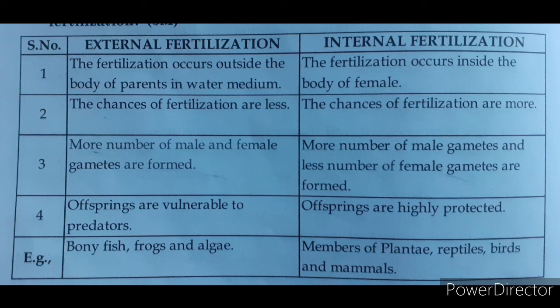Fourth point is important: offspring are vulnerable to predators in external fertilization. They are afraid of the prey organisms. Offspring are highly protected in internal fertilization. Examples for external fertilization, bony fish, frogs and algae. Internal fertilization, examples, members of plants, reptiles, birds and mammals.